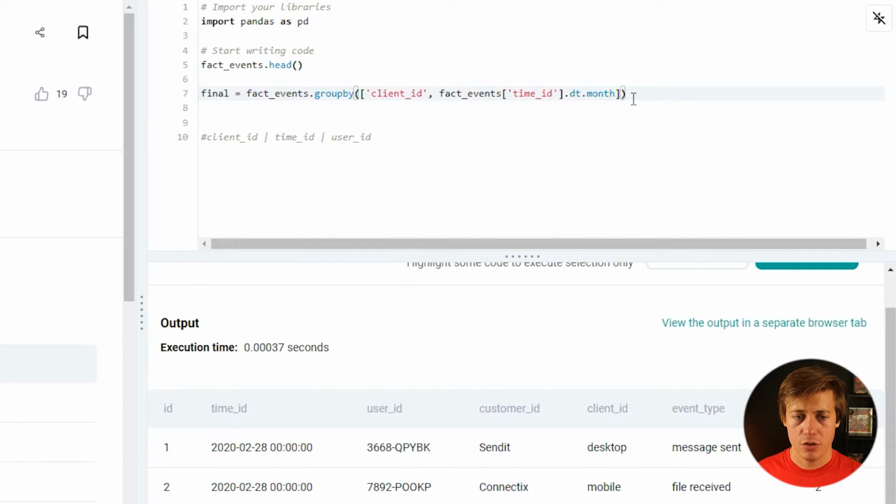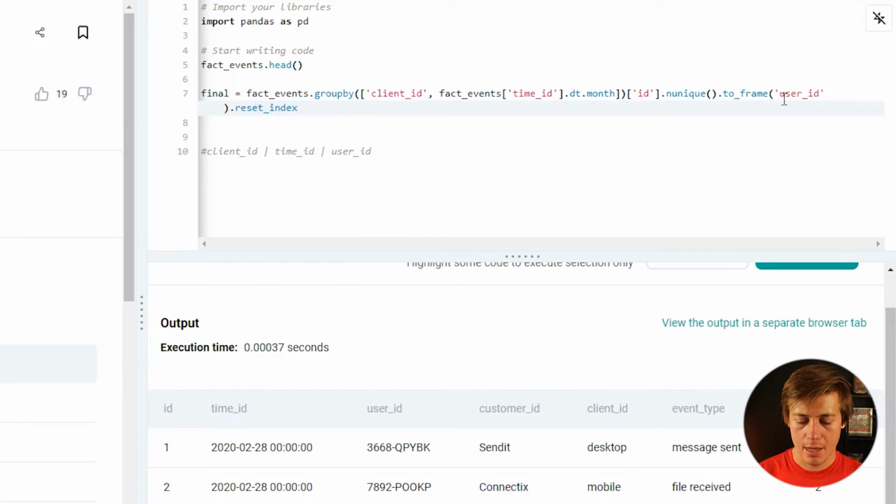I think that should be able to solve this. Then we're just going to be counting the user IDs. So put ID in here, not summing them up, but counting them. It's unique, so we can put nunique like that. We can put toFrame, name this user ID, and then .reset_index like that.